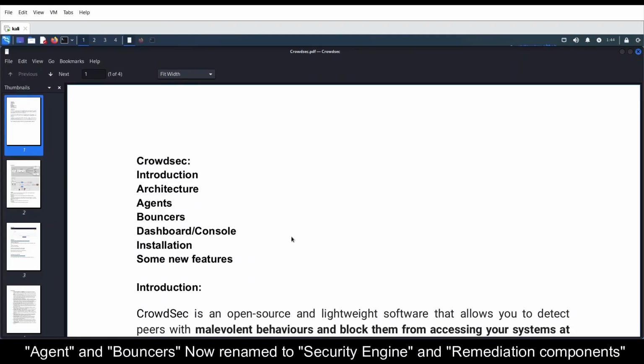So today we are going to cover a super cool tool called Crowdsec. Simply speaking, it's a tool loaded with IDS, IPS and SIEM capabilities. I'll try to cover it in both Telugu and English.